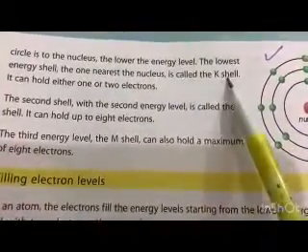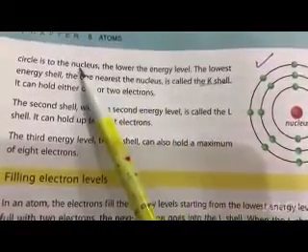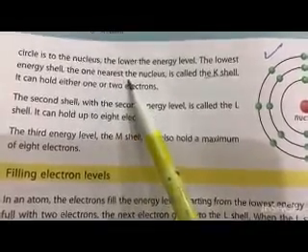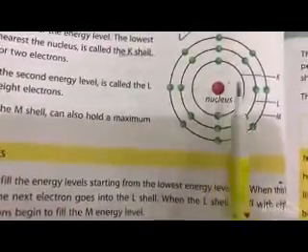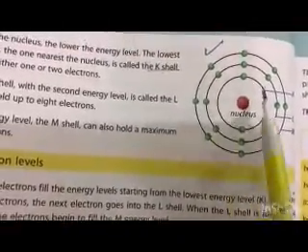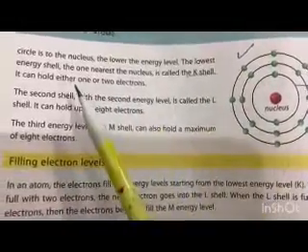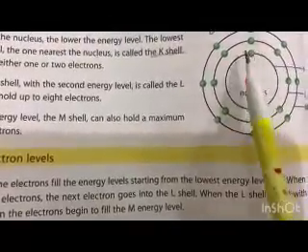So if one asks what the K shell is, you must know that the circle which is nearest the nucleus and which has the lowest energy is called the K shell. If you see in the diagram, this is the nucleus and this is the circle closest to the nucleus. It can hold either 1 or 2 electrons.